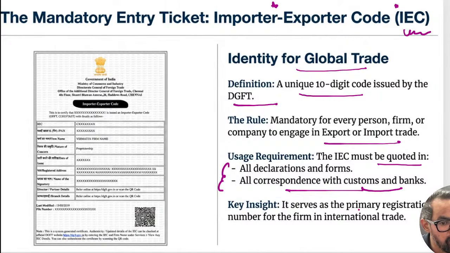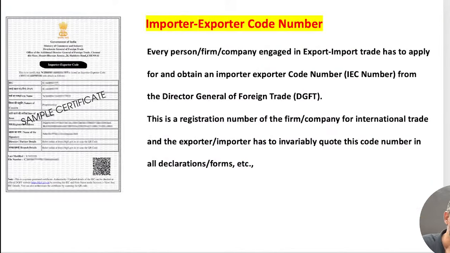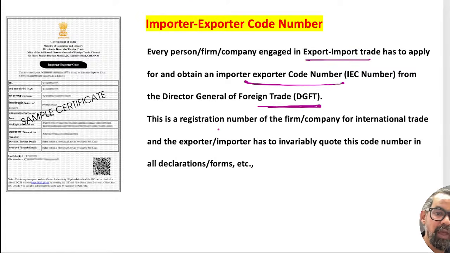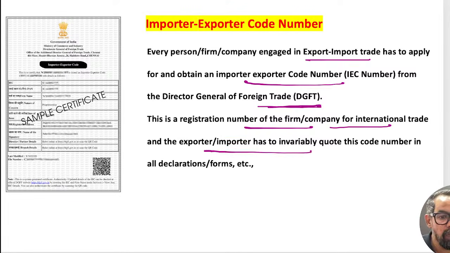It serves as a primary registration number for the international trade itself. So we are using that particular one in that particular area. So DGFT is the authority from where we generally take this one. Every person or firm engaged in export-import trade must obtain this from DGFT. This is the registration number of the firm or company for international trade, for the importer-exporter areas and others, right?